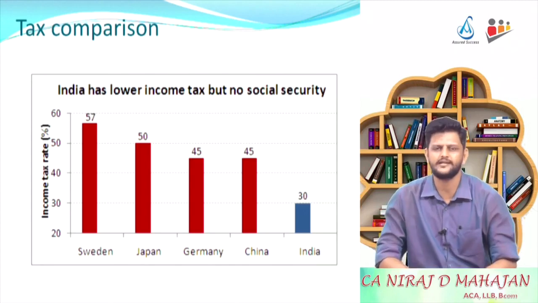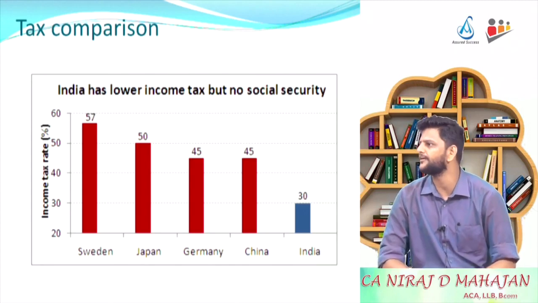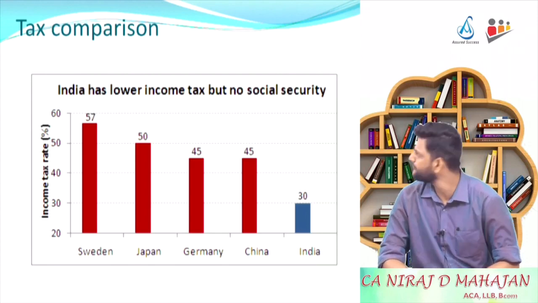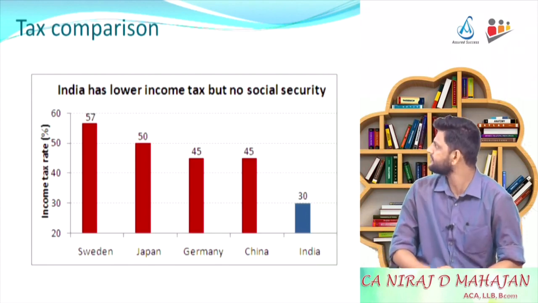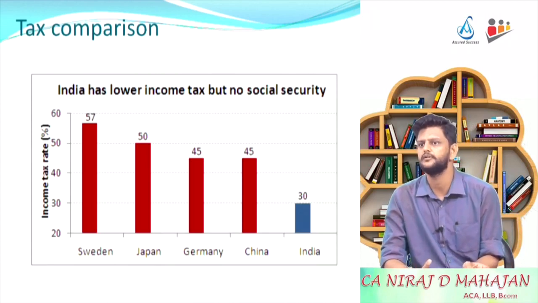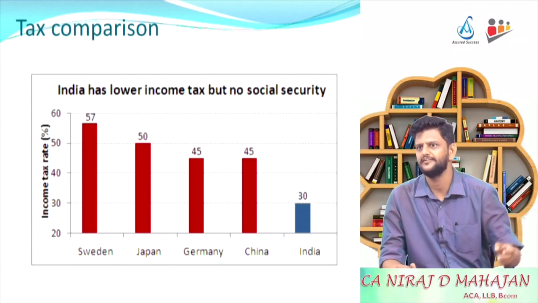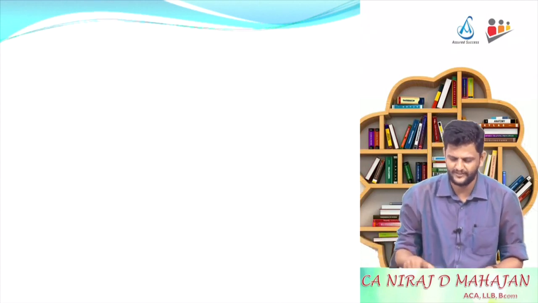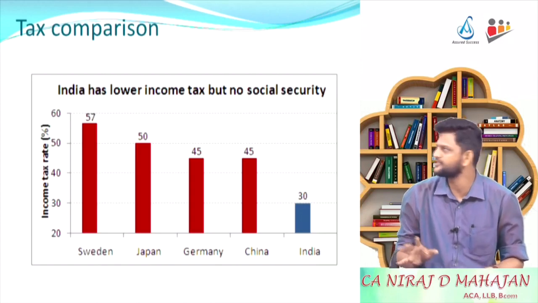Which countries have highest tax rates? Sweden, Denmark, some European countries. How much China has? 45%, I think, yes. We had seen, no? Yes, Germany also 45%, Sweden 57%. Yes, remember? So from your ice cream or chocolate, 55%, 60% gone towards government. Okay. In India, how much gone? 30% on a higher side.